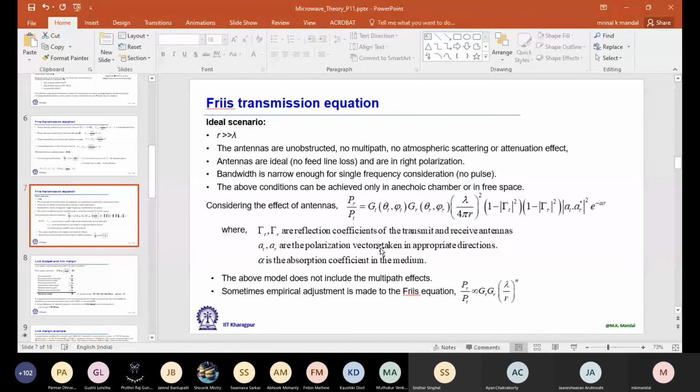A parabolic reflector is another way. In that case, we have to consider the cross section of the parabolic reflector, the dish antenna. That is another way to increase the effective aperture.